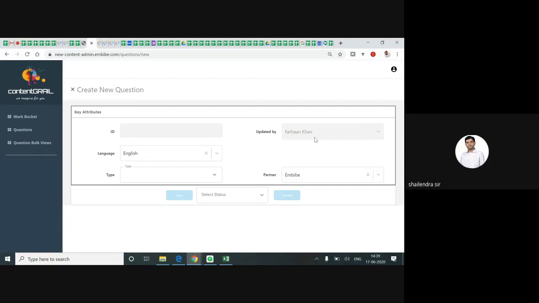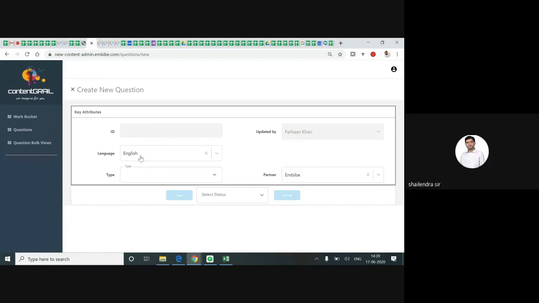If it is not appearing, it still allows you to type, but in the end you are not able to save the question. It says curator missing. So just make sure your name is present here.